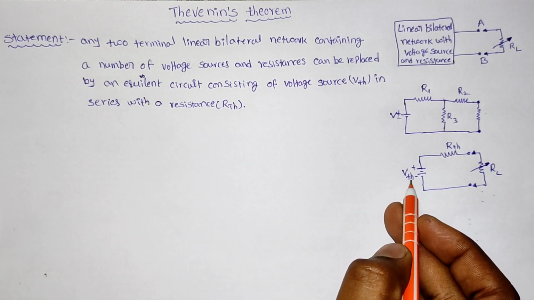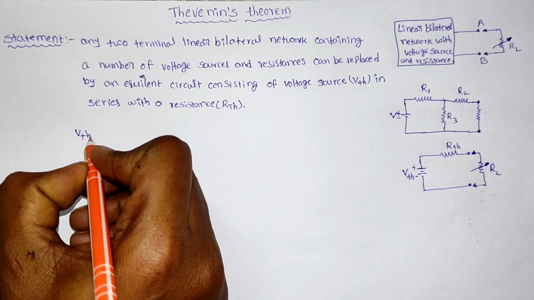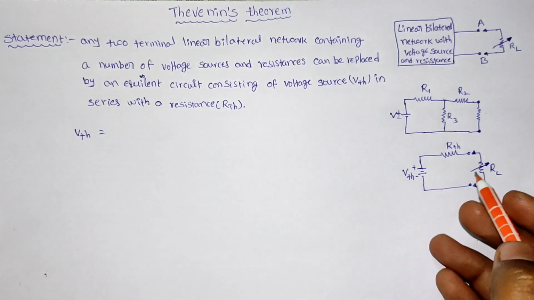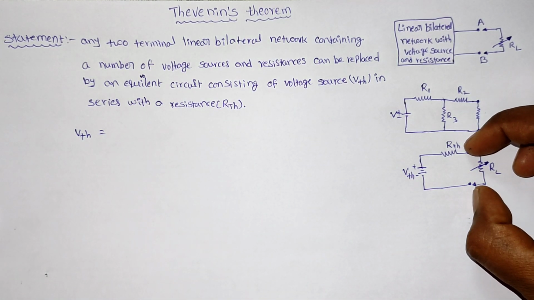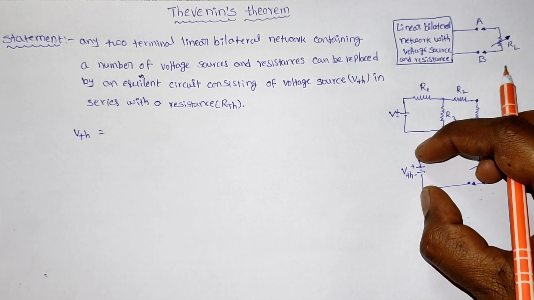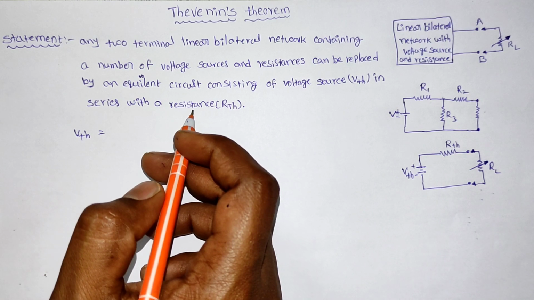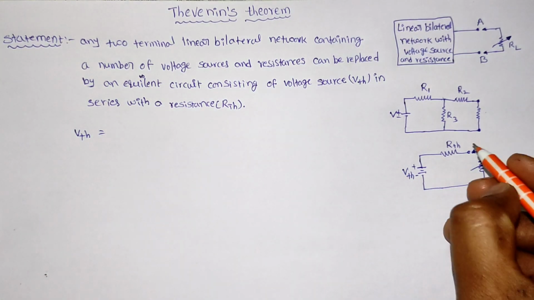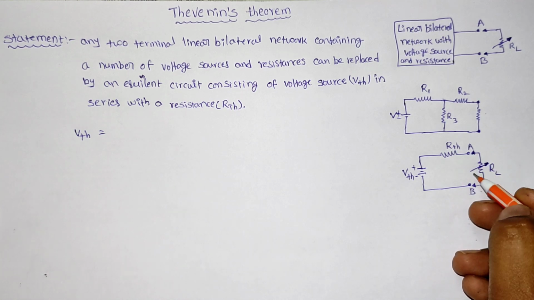Here VTH means open circuit voltage. If you view from here, this voltage will appear. It is simply the open circuit voltage between terminals A and B, these two.